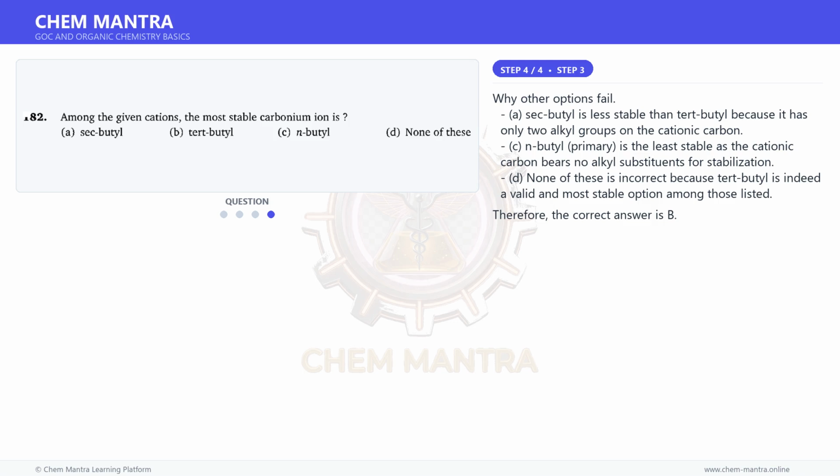And for the final step, why other options fail? A. Sec-butyl is less stable than tert-butyl because it has only 2 alkyl groups on the cationic carbon. C. N-butyl, primary, is the least stable as the cationic carbon bears no alkyl substituents for stabilization.